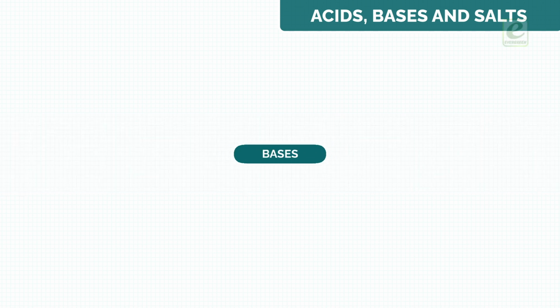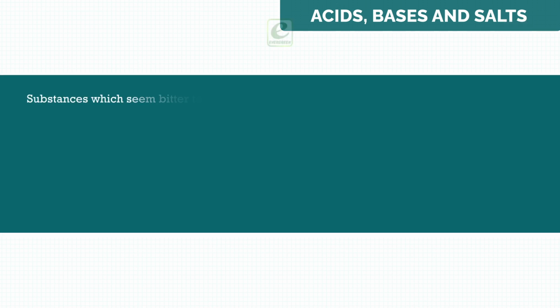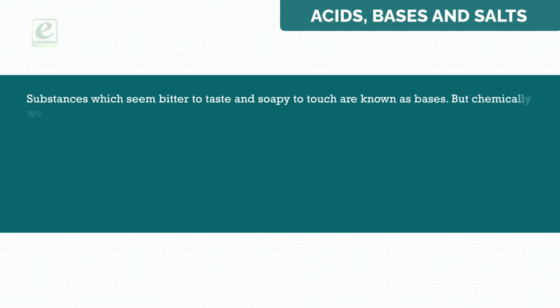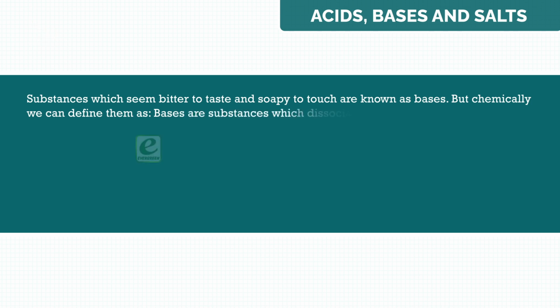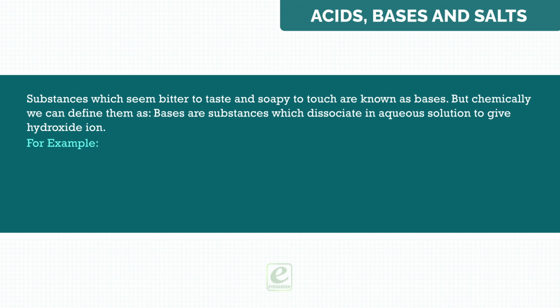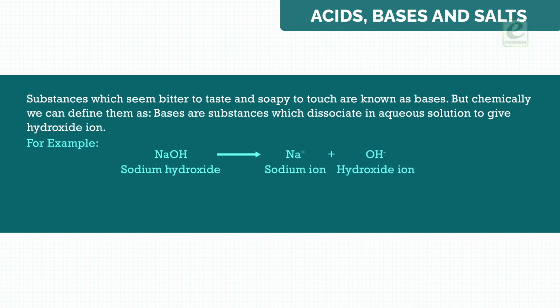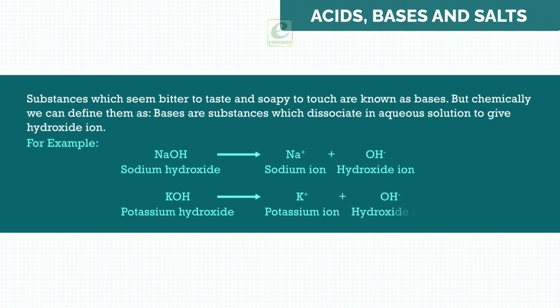Bases. Substances which seem bitter to taste and soapy to touch are known as bases. But chemically, we can define them as: bases are substances which dissociate in aqueous solution to give hydroxide ion. For example, sodium hydroxide dissociates in aqueous solution to give sodium ion and hydroxide ion. Potassium hydroxide dissociates in aqueous solution to give potassium ion and hydroxide ion.